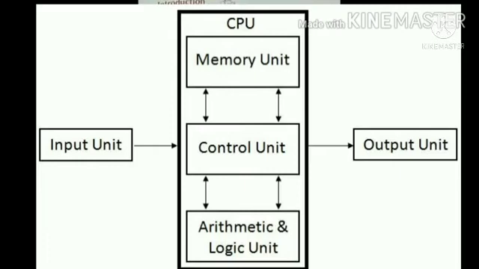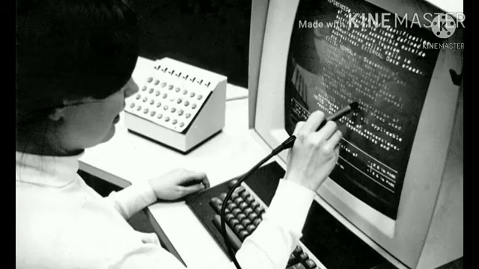The computer has three main units. They are input unit, central processing unit and output unit. Now we will discuss the three units in detail. First one, input unit. The input unit is the link between the user and computer. What is meant by user? A person who uses or operates the computer.